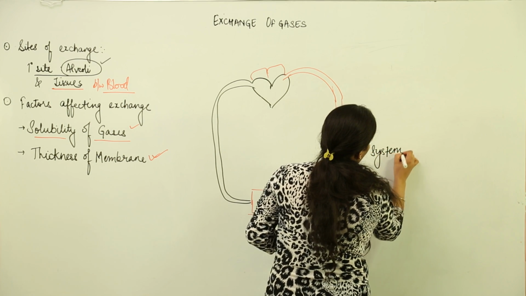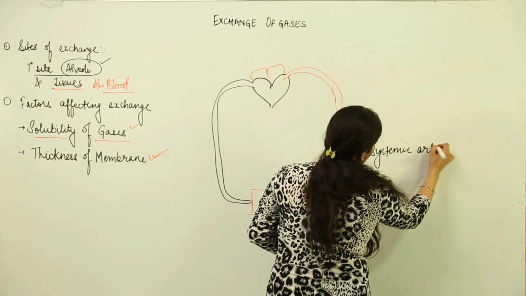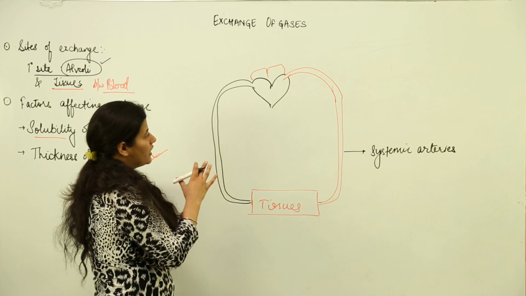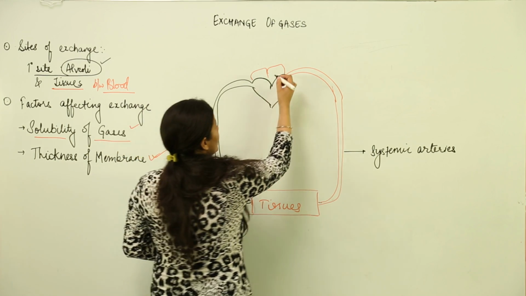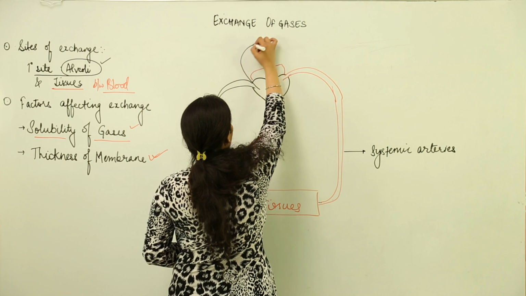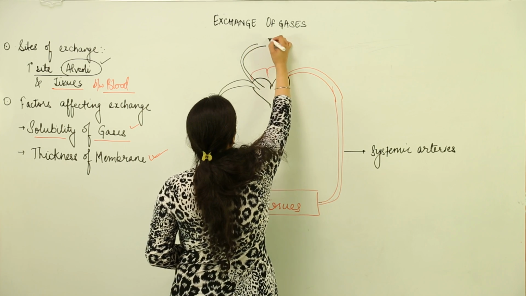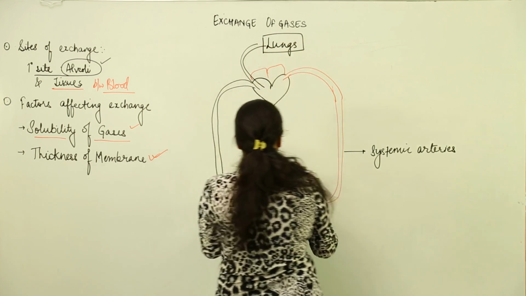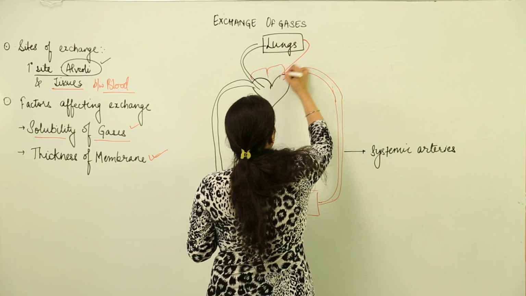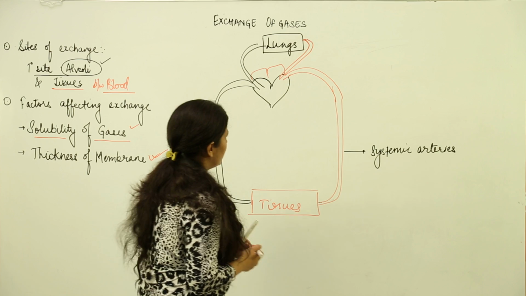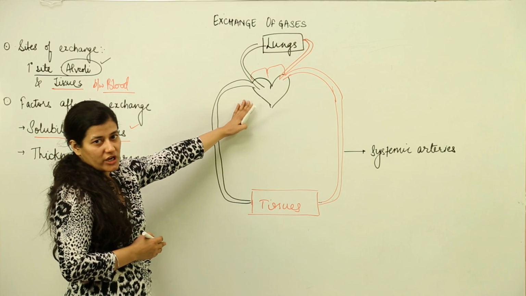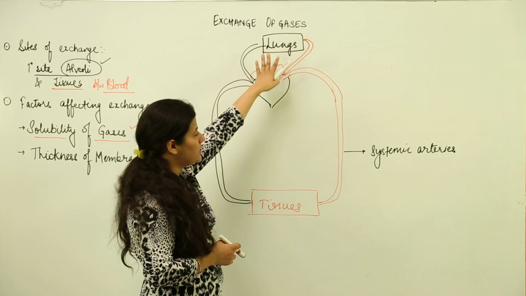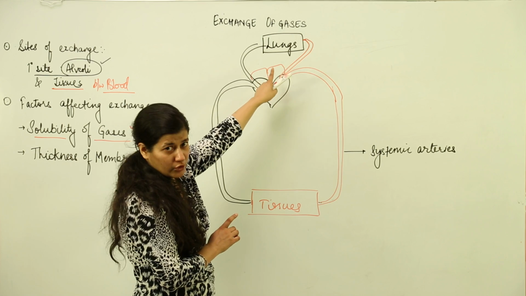Now the heart is not gifted with anything which can exchange oxygen, so we are dependent on lungs for that exchange. From the heart, this deoxygenated blood goes to the lungs, these are the lungs over here. It goes to the lungs, gets oxygenated, and comes back to the heart through pulmonary circulation. So as you can see, it is the lungs which are taking care of the oxygenation and deoxygenation. So the exchange first of all takes place in lungs, and that is known as pulmonary circulation.